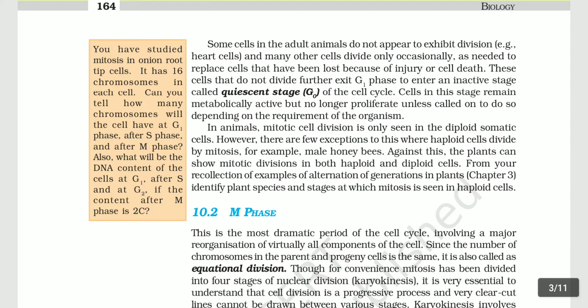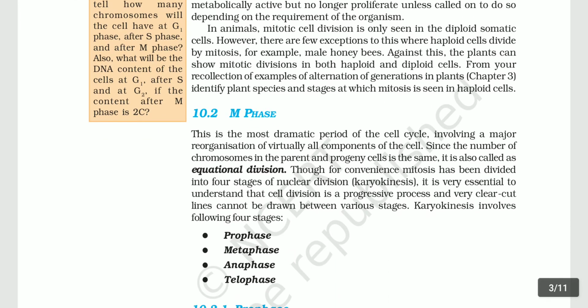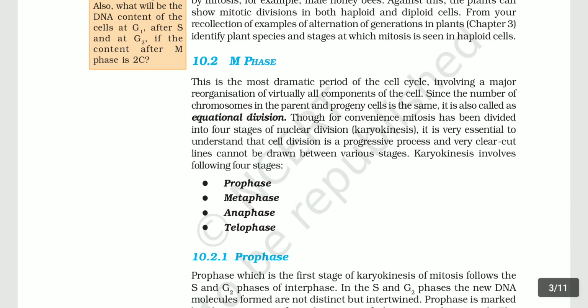10.2 M phase. This is the most dramatic period of the cell cycle, involving a major reorganization of virtually all components of cells. Since the number of chromosomes in the parent and progeny cells is the same, it is also called equational division. Though for convenience, mitosis has been divided into 4 stages of nuclear division, karyokinesis. It is very essential to understand that cell division is a progressive process, and very clear-cut lines cannot be drawn between various stages. Karyokinesis involves the following 4 stages: prophase, metaphase, anaphase, and telophase.